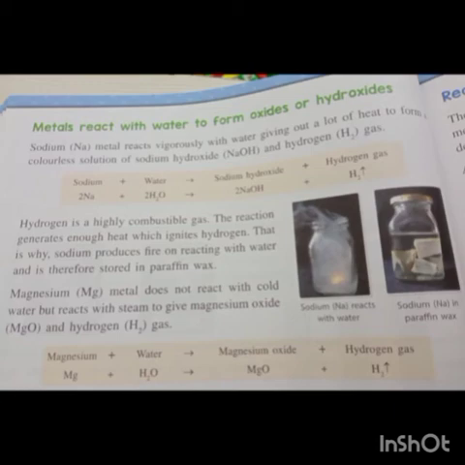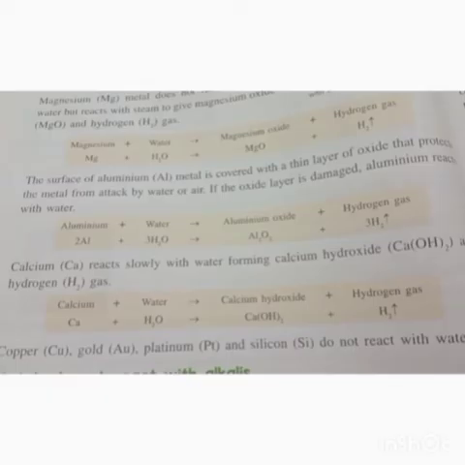Magnesium metal does not react with cold water but reacts with steam to give magnesium oxide and hydrogen gas. Magnesium reacts with water to form magnesium oxide plus hydrogen gas. Mg plus H2O gives MgO plus hydrogen H2. Magnesium metal does not react with cold water but reacts with steam to form magnesium oxide.